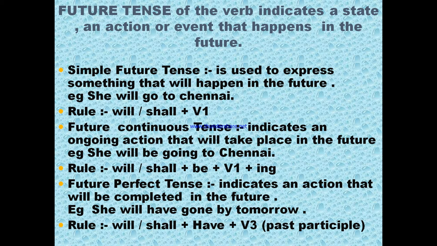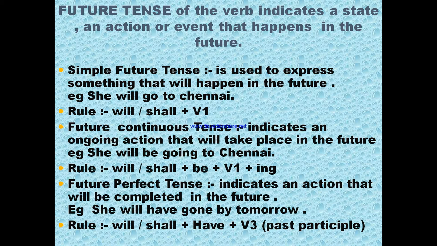For example, she will go to Chennai. Now what are the rules? Rules are will and shall, plus verb first form. Now we have to take care where we have to use will and where we have to use shall. Shall is mostly used with the subject in the first person.